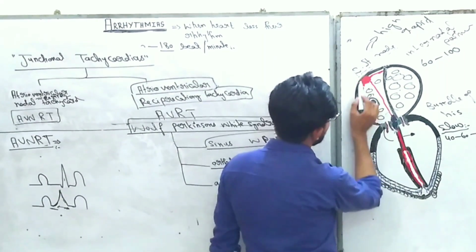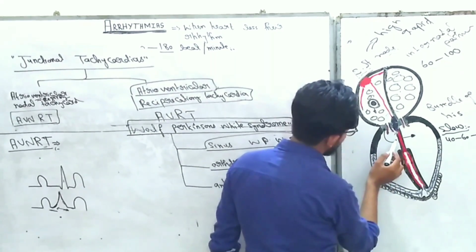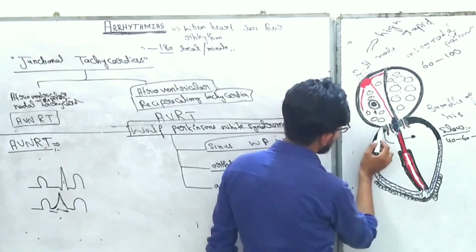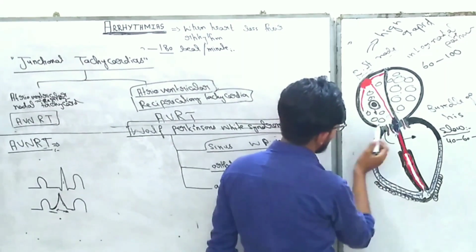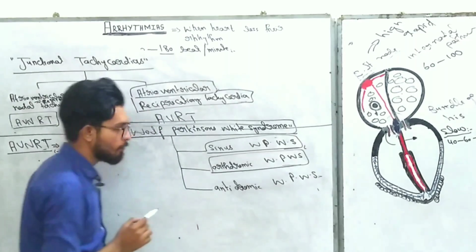When the SA node discharges to the AV node, they depolarize the ventricle, and the signals also go up through the accessory pathway and depolarize the atria again, and they produce the tachycardia. This condition is known as orthodromic Wolff-Parkinson-White syndrome.